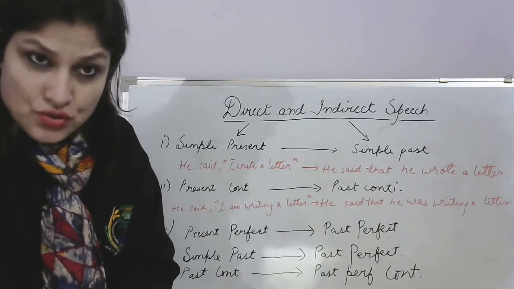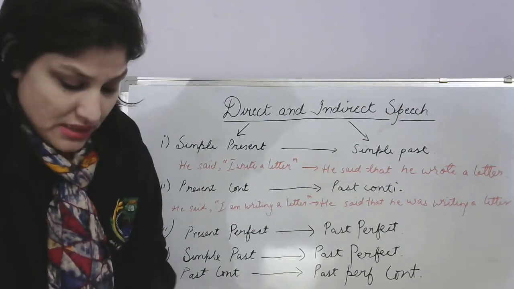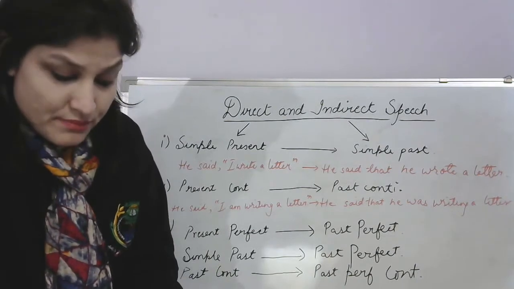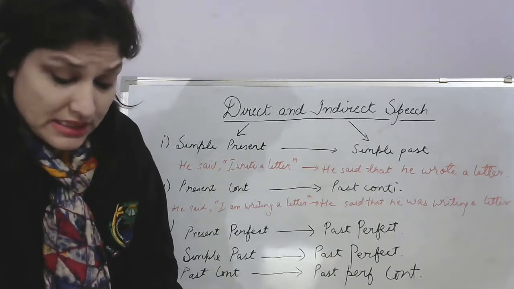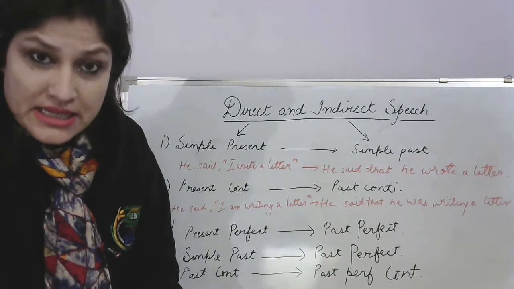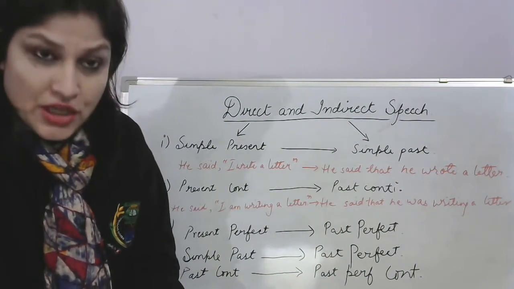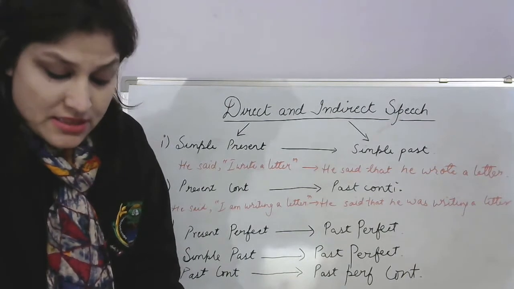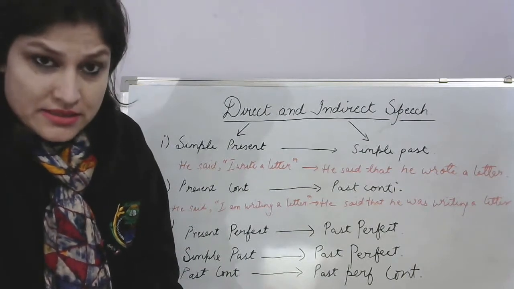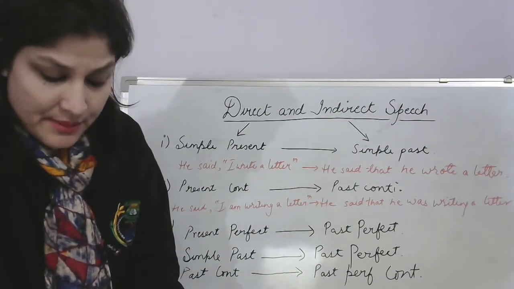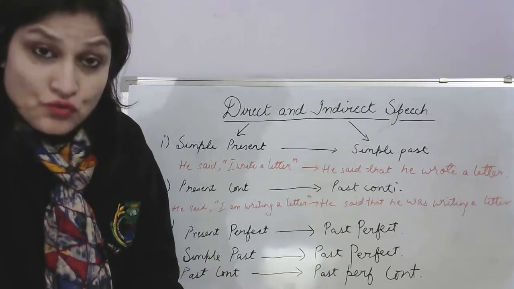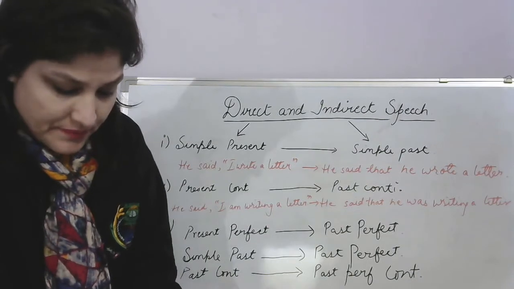But the moment it turns into the past tense, you have to learn this table to remember what you'll be turning it into. Now see here, the first sentence: a simple present becomes a simple past. He said, I write a letter. He said that he wrote a letter. Present continuous becomes past continuous. He said, I am writing a letter. Indirect: he said that he was writing a letter.